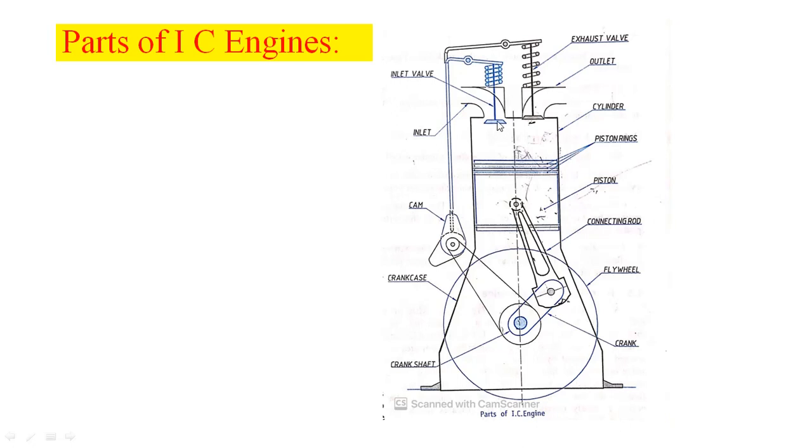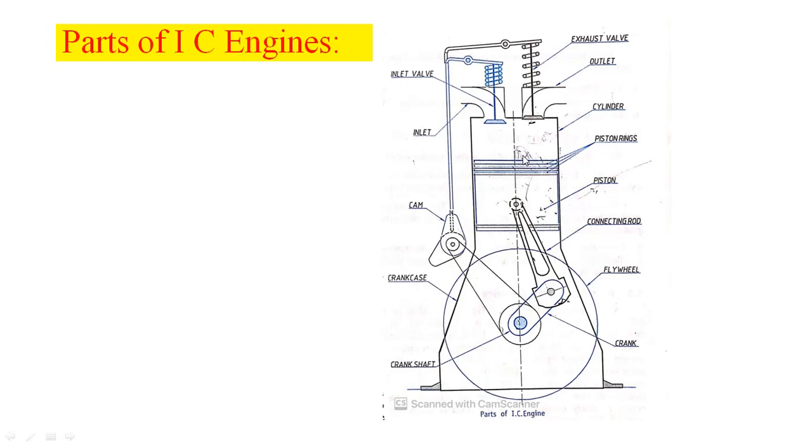The next components are the inlet valve and exhaust valve. Two valves are there. One we call the inlet valve, the other the exhaust valve. These two valves are operated by means of a cam. A cam is a mechanical element which can open or close the inlet and exhaust valves when required.